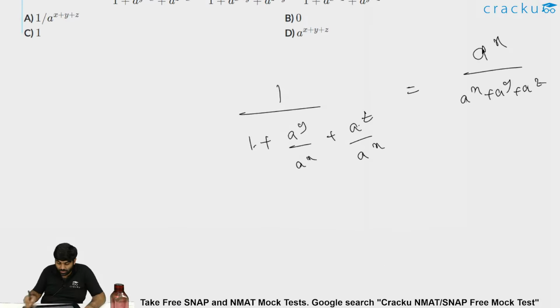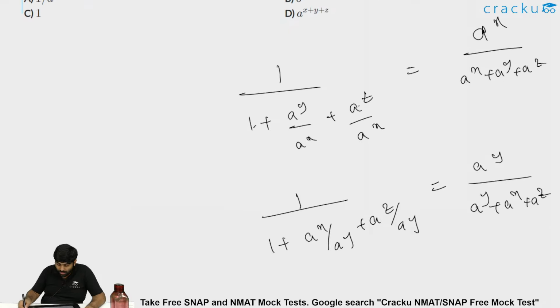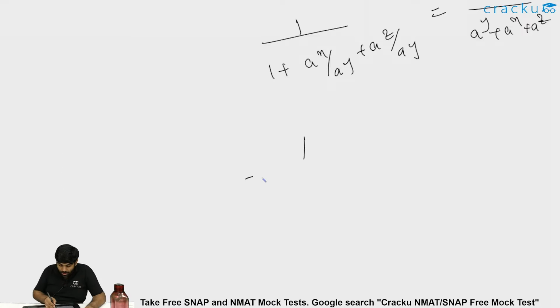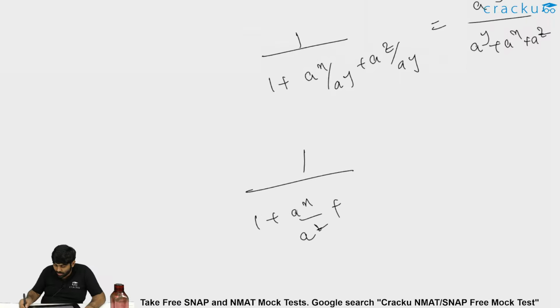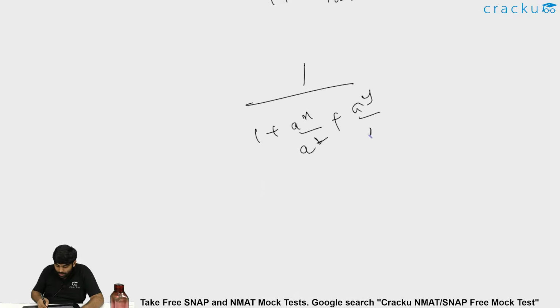Similarly, the second term, if you see, can be written as a power x by a power y plus a power z by a power y. Again, this is nothing but a power y will come up, a power y plus a power x plus a power z. Similarly, the third term, which is 1 by 1 plus a power x by a power z, because x minus z is there here, and y minus z. So a power y by a power z. This can be written as a power z by a power z plus a power x plus a power y.